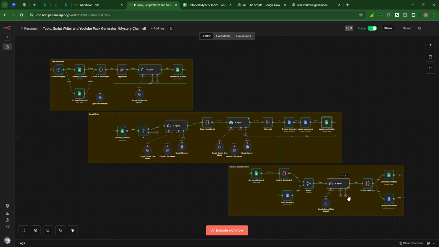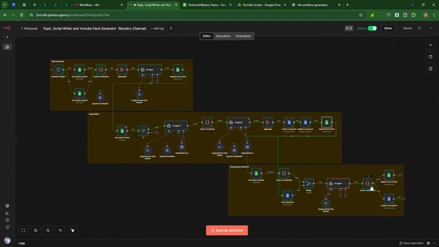And after that it is being fed into the AI agent, where it is generating the description, tags, and titles for the YouTube video.